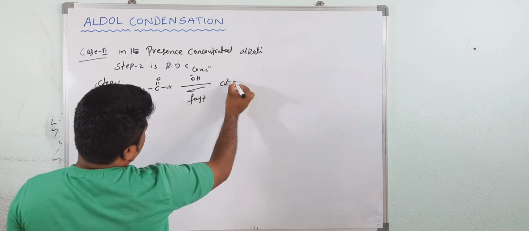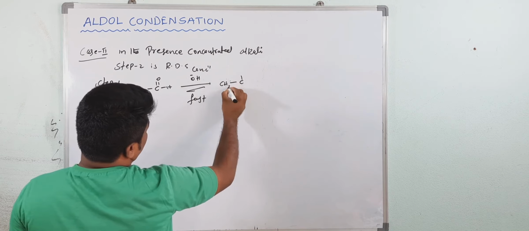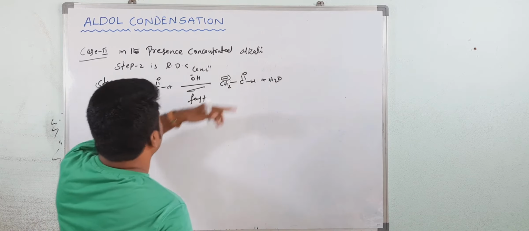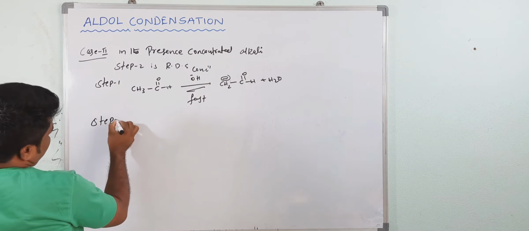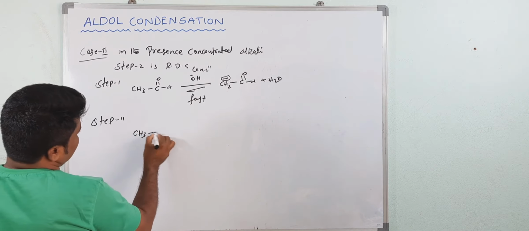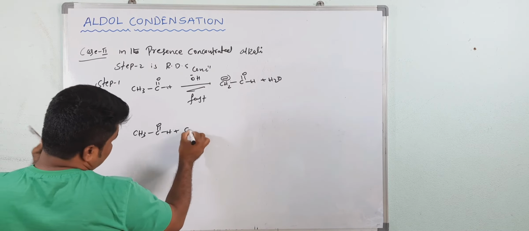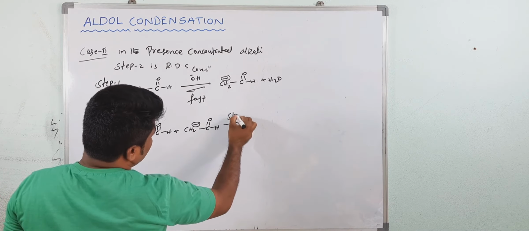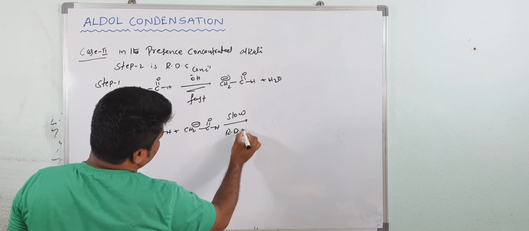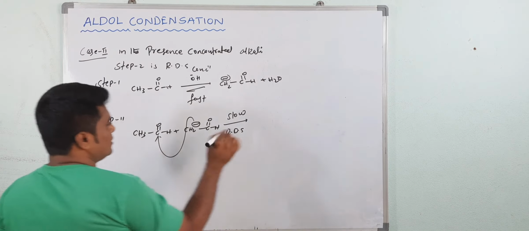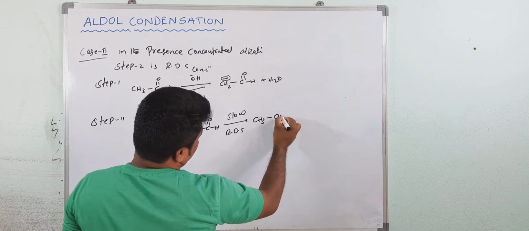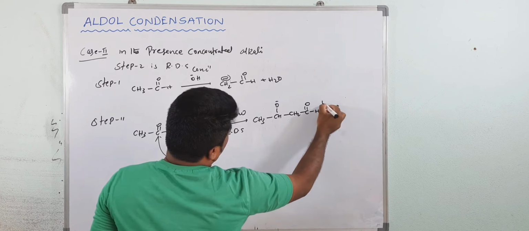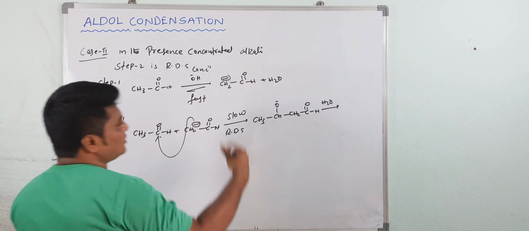Now you will get the enolate like this. You are getting a negative charge, C double bond OH, in presence of concentrated alkali, and step 2 is the slow step. So here this is CH3, C double bond OH. Now this enolate, addition of enolate is very slow, and this is the RDS. So it will attack at this point, and you are getting the product. It is O minus, and this is CH2, C double bond OH. Then in presence of water molecule, it will take H plus. That is how you will get the product.